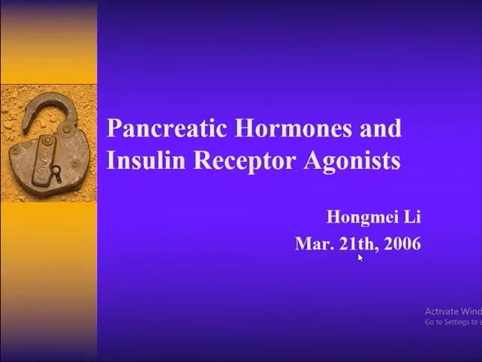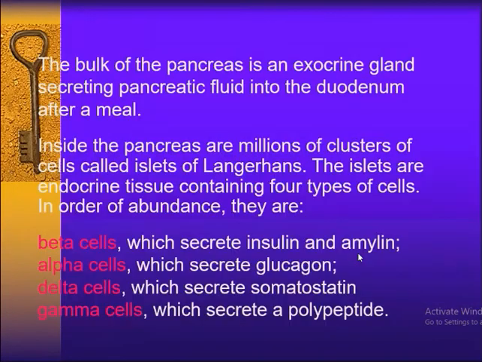Now, there are pancreatic hormones and insulin receptor agonist drugs available nowadays. The bulk of the pancreas is an exocrine gland secreting pancreatic fluid into the duodenum after a meal. Inside the pancreas are millions of clusters of cells called islets of Langerhans.